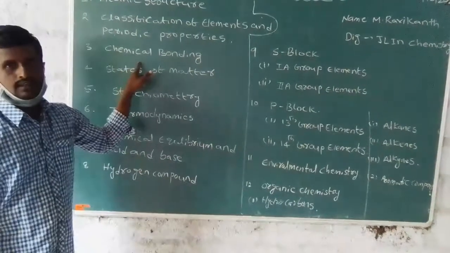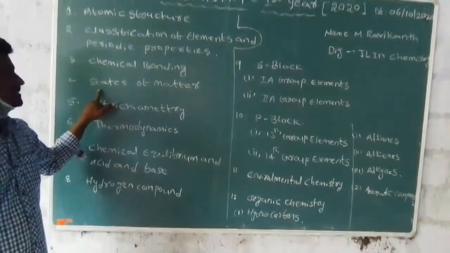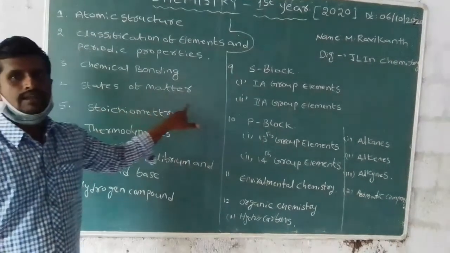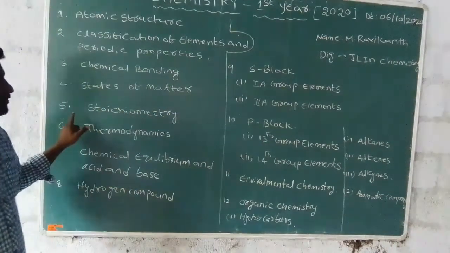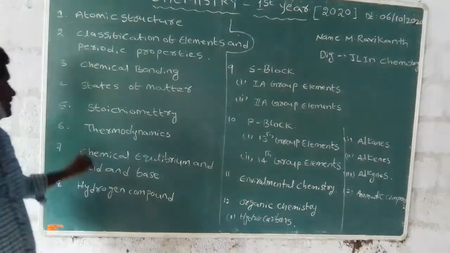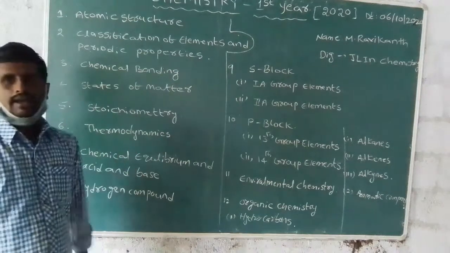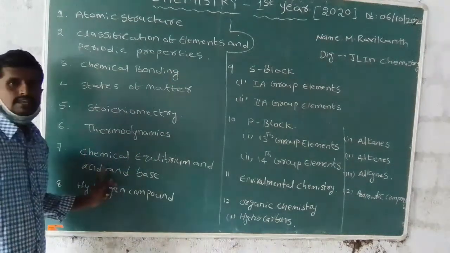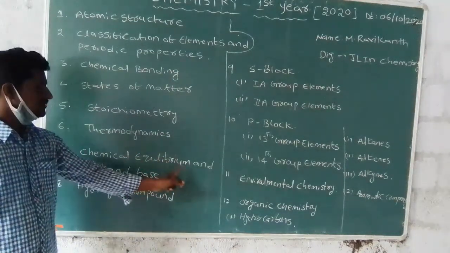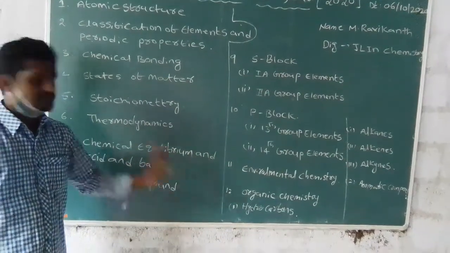The third is chemical bonding, the fourth is states of matter, the fifth is stoichiometry, the sixth is thermodynamics, and the seventh is chemical equilibrium and acids and bases.